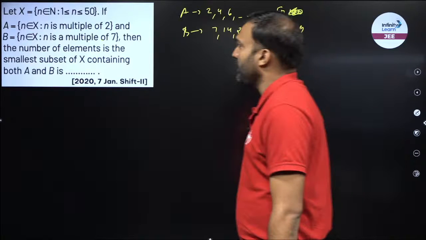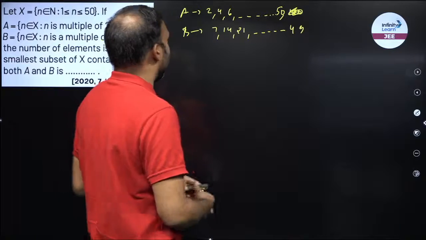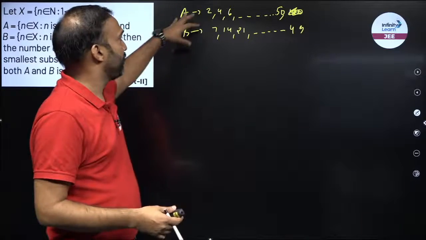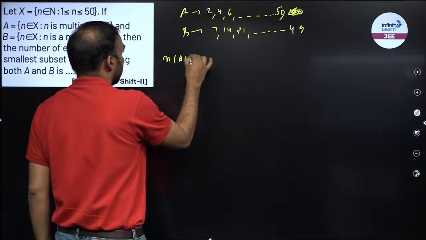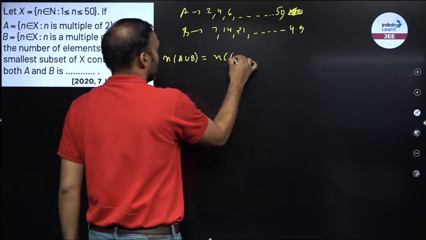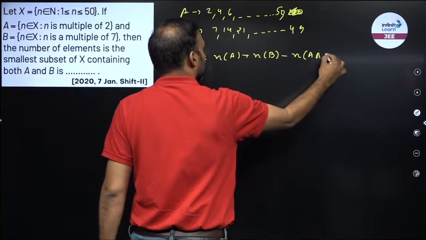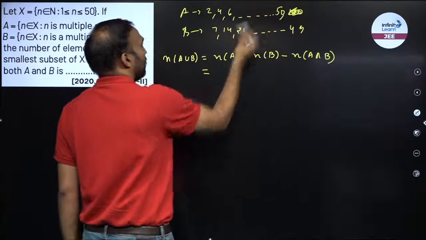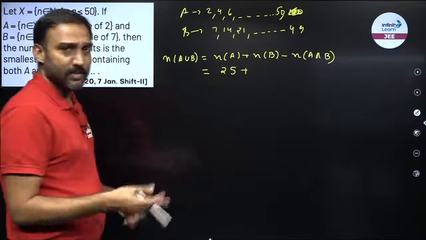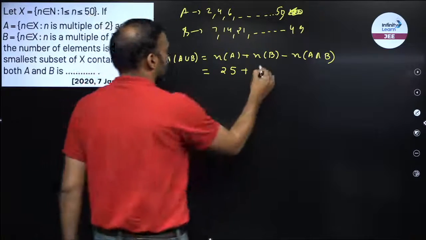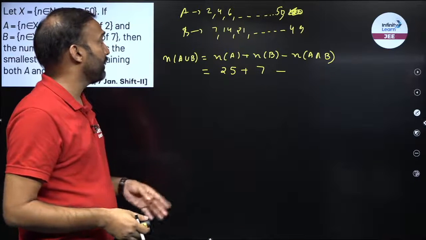Number of elements in the smallest subset of x containing both A and B. Now if I need to have a set that contains both A and B, I have to count how many elements are there when I combine A union B. So n of A union B would be what? n(A) plus n(B) minus n of A intersection B. What is n(A)? All the even numbers, so I have 25 numbers. n(B), right, 7 ones are 7, 7 twos are 14, till 7 sevens are 49. So I have 7 numbers, minus. How many of them are multiple of 2 and multiple of 7?